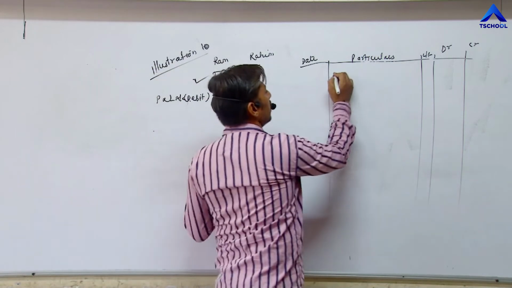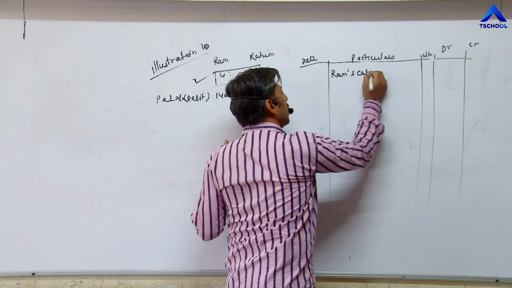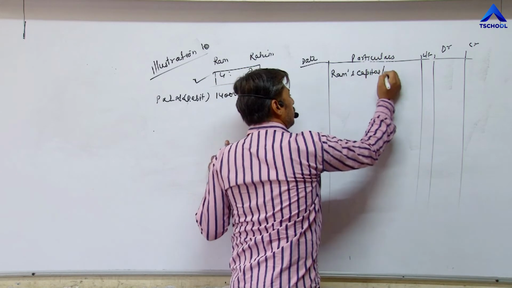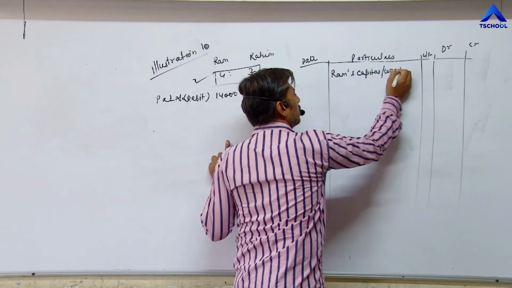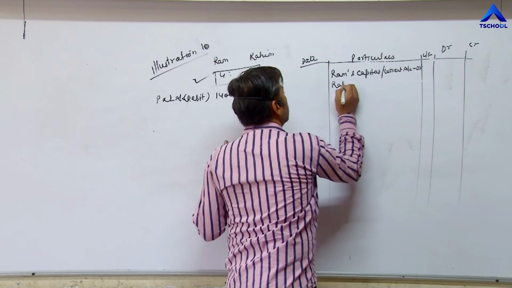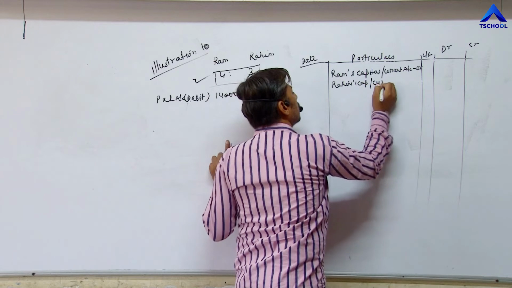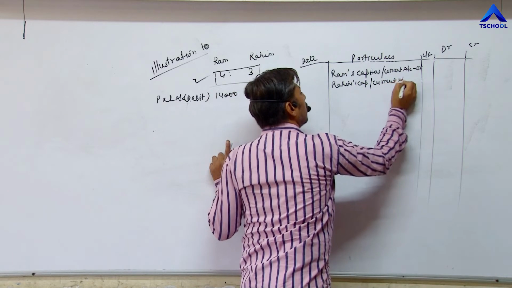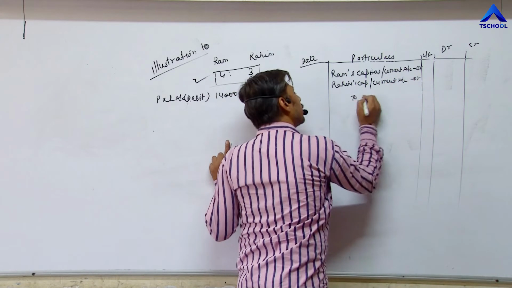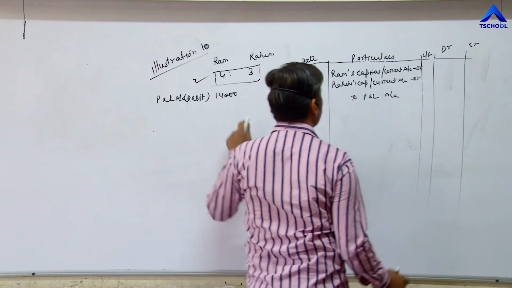So entry becomes Ram's capital or current account debit, same Rahim's capital or current account debit to profit and loss account. Amount is 14,000.